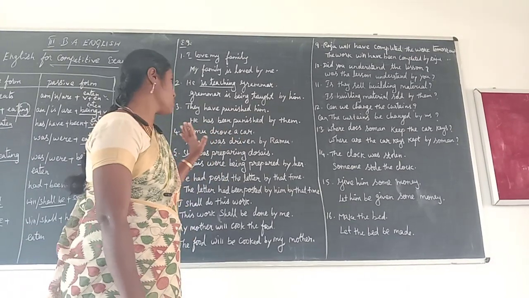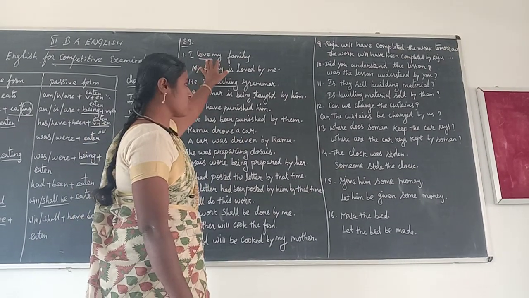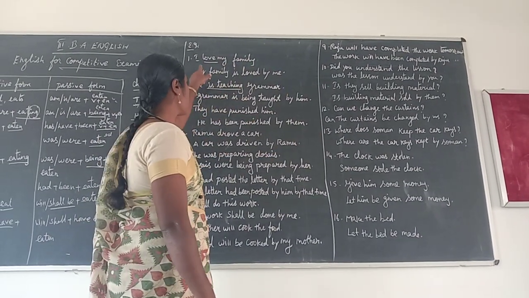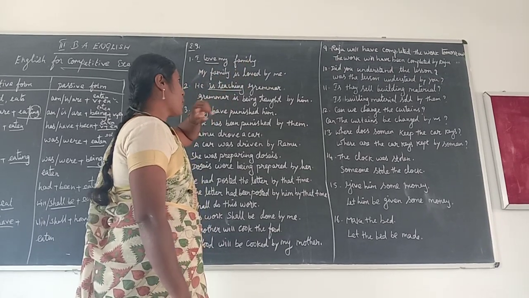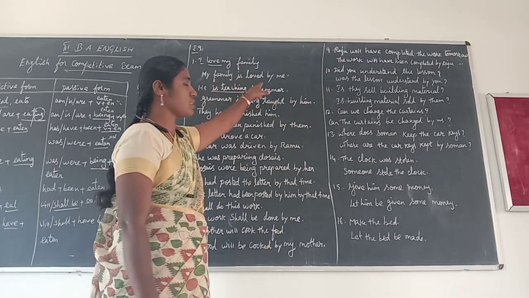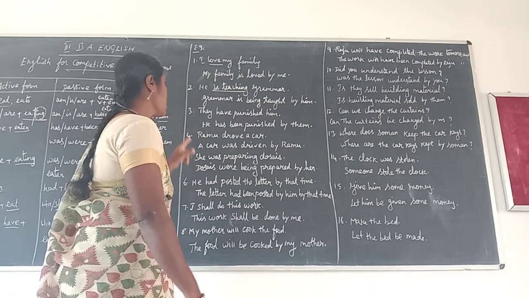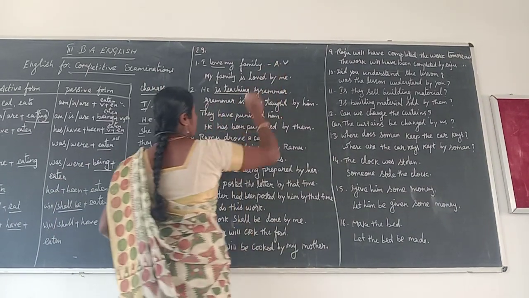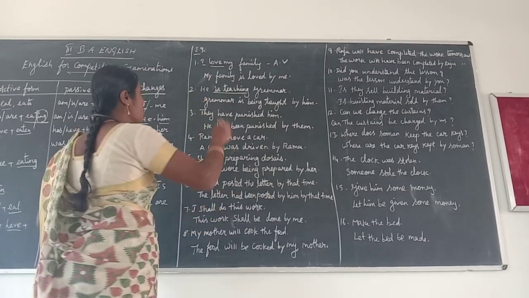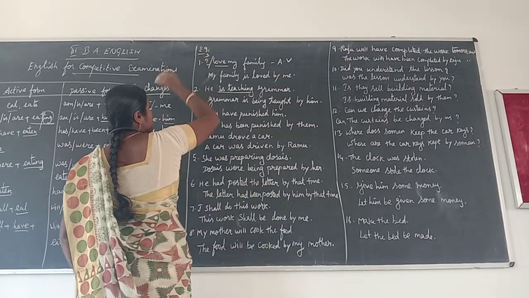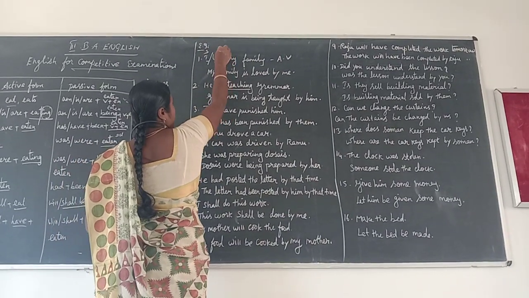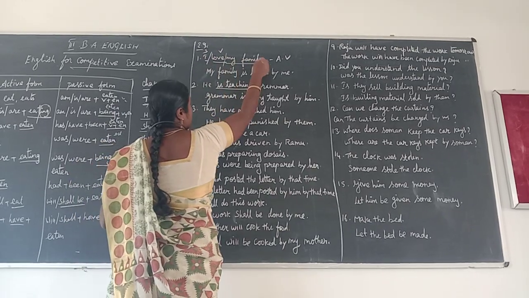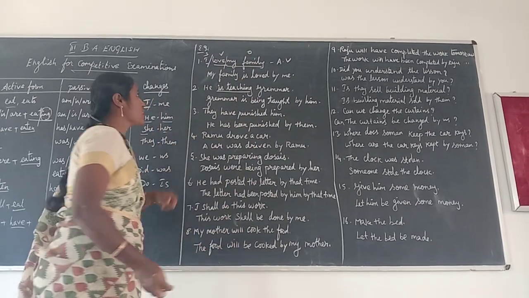into passive voice. In all the places, I give the first sentence fully in active voice, and the second sentence fully in passive voice. The first sentence is the active voice sentence. In active voice, I is the subject, love is the verb, my family is the object.